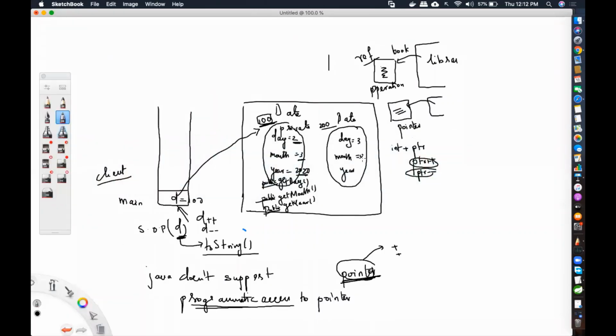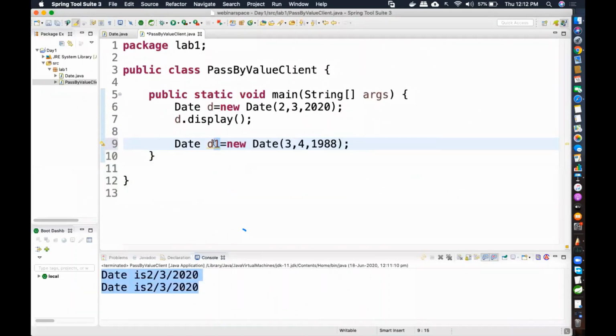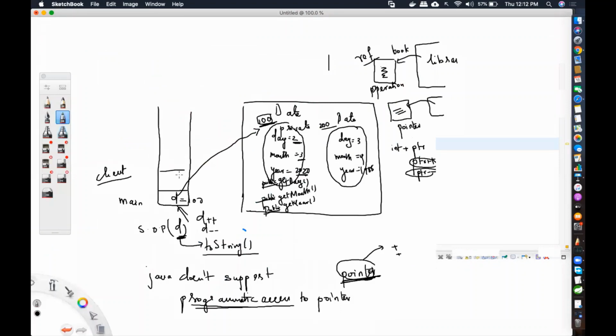Plus on the left hand side, what is it? This is a local variable. How do I know it's a local variable? Its declaration is within the method. So it's local to which method? The main method. So d1 is a variable pushed into the stack of the main method. Inside that, it is holding which address? The 200 address. So this is what you created just right now.